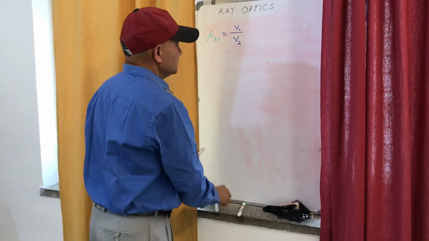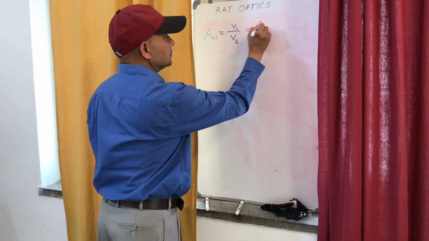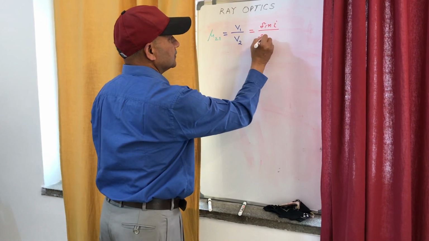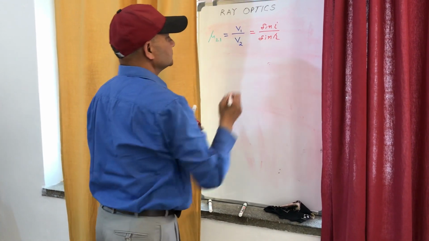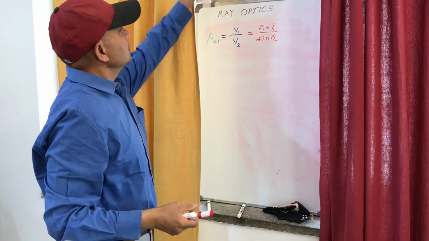And this may be written as equal to sin i upon sin r. So we have further extended the rules.